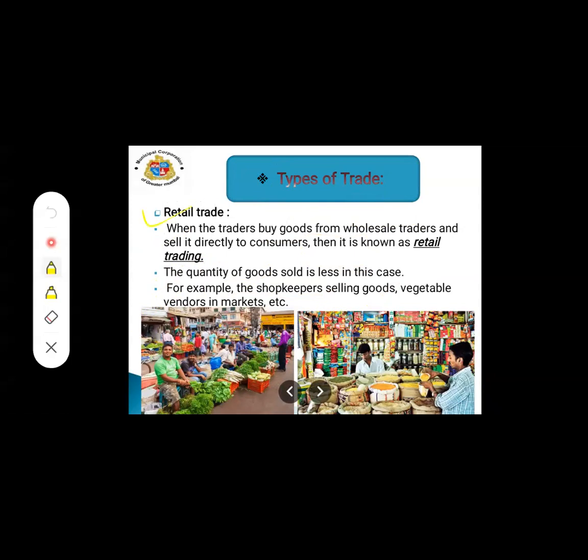Retail trade means, when traders buy goods from wholesale traders and sell them directly to the consumers. The quantity of goods sold is less in this case. For example, shopkeepers selling goods, vegetable vendors in the market, etc.